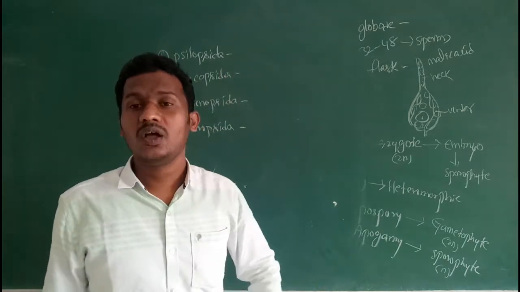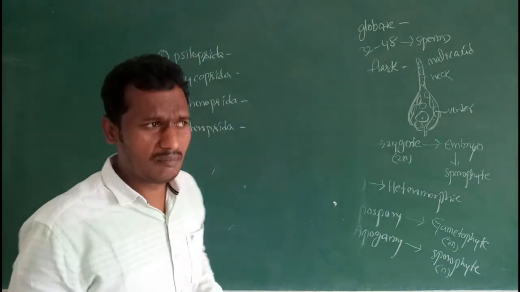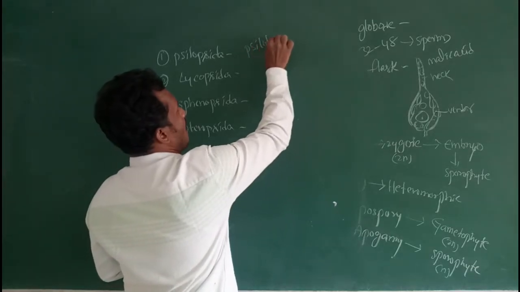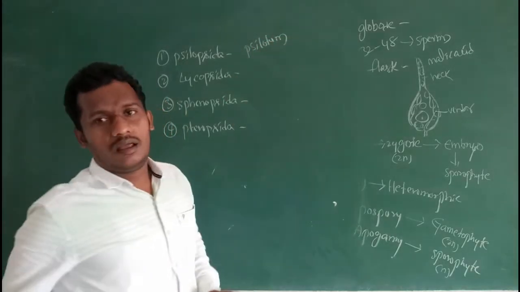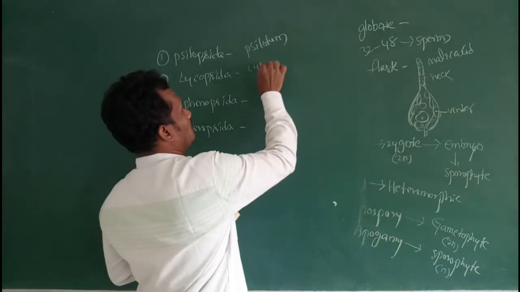In these plants, a homosporous condition and protostele are present. Example, Psilotum. Next one, Lycopsida. The best example is Lycopodium.